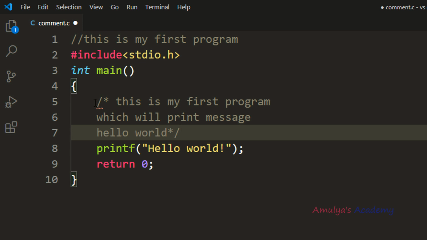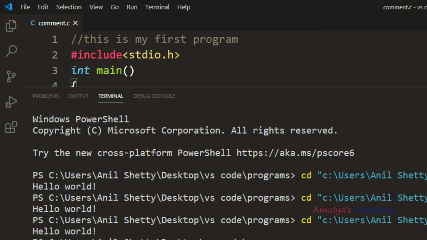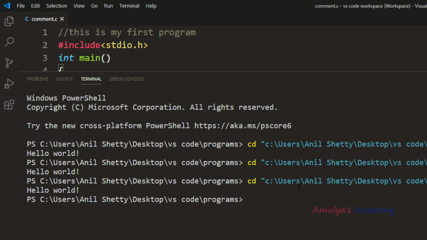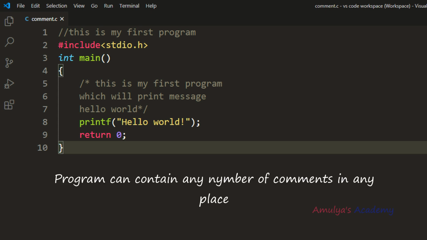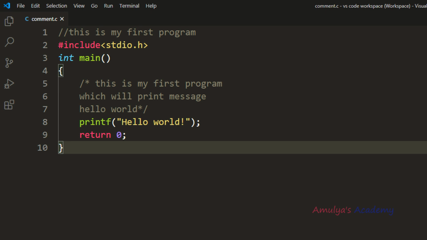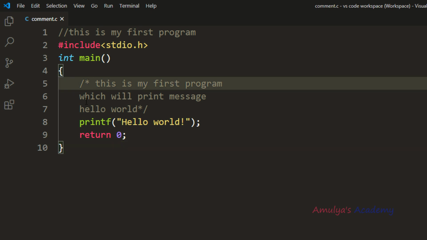Now this is the multi-line comment. Now if I save this and run this, here it will print hello world. We can use both comments in the same program. Here we can see. And program can contain any number of comments at any place. So we can use any number of comment in any place. And this multi-line comment can also use for the single line. If you want to comment a single line, then also you can use this.